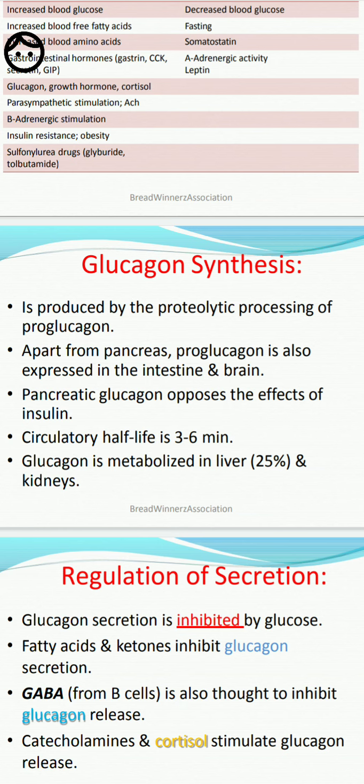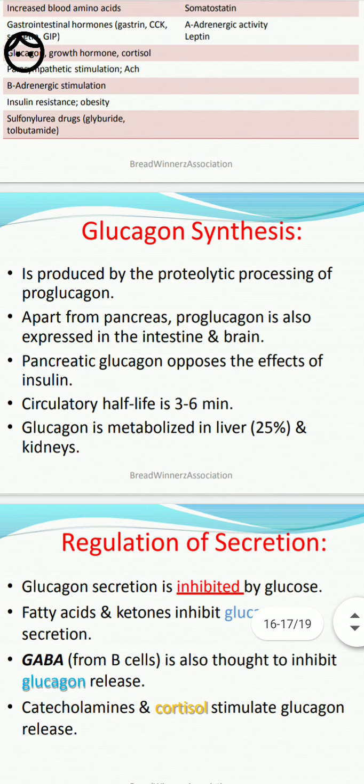Pancreatic glucagon opposes the effect of insulin. Insulin decreases the blood sugar, but glucagon increases blood sugar levels. Its circulatory half-life is 3 to 6 minutes. Glucagon is metabolized in the liver and also the kidneys.